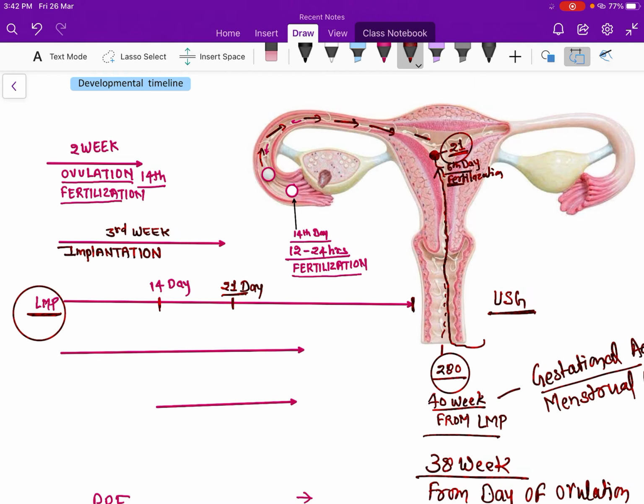So this is the time of the heartbeat of the baby, 6th week from LMP.